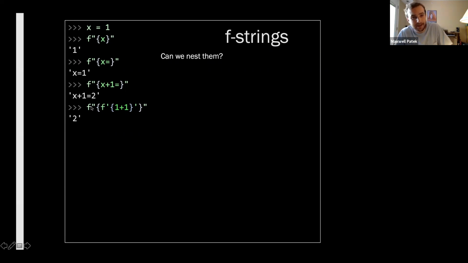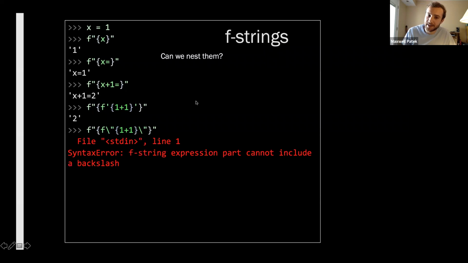But we need to take a look at what we're doing. We're using the quote difference in order to keep things straight here. And if we try to use backslashes to escape, it turns out that actually doesn't work, because you're not allowed to backslash inside of the curly brackets. That gets just too ambiguous. Python doesn't know how to deal with that.